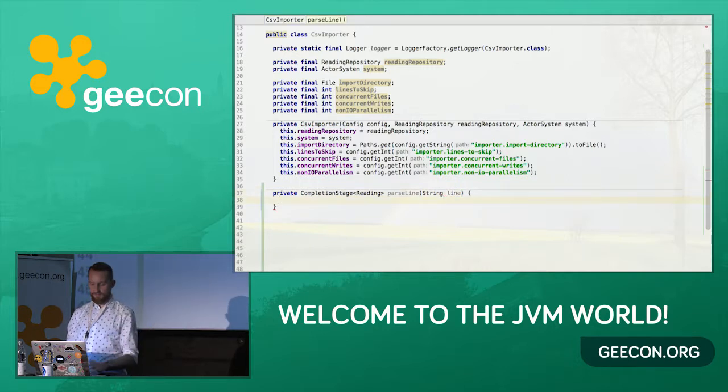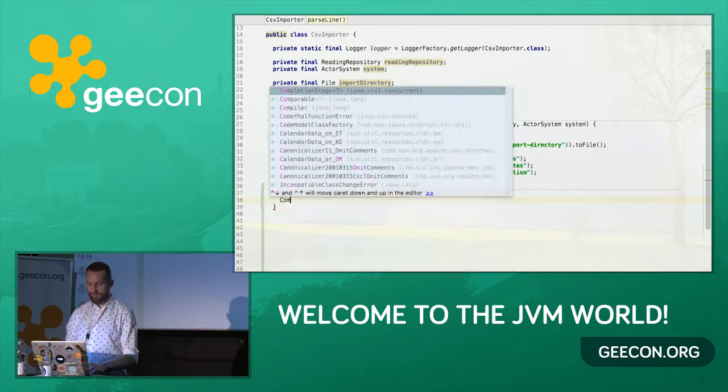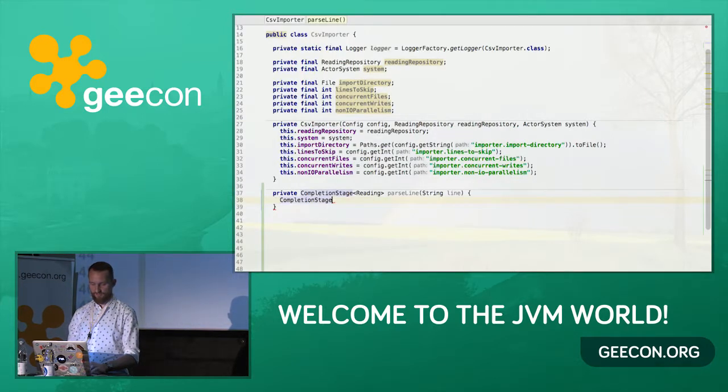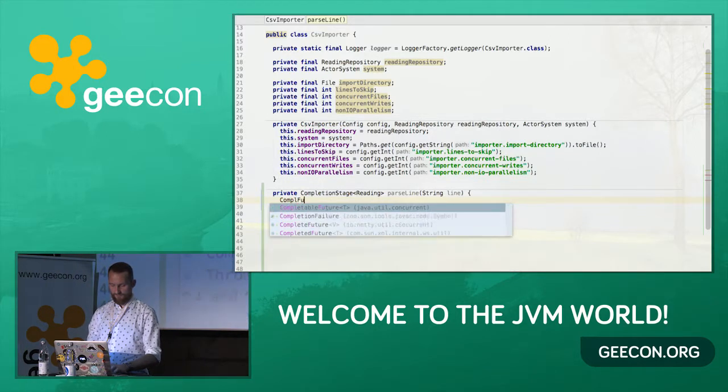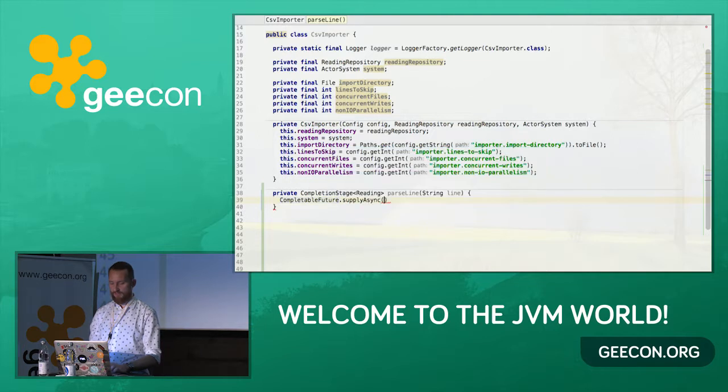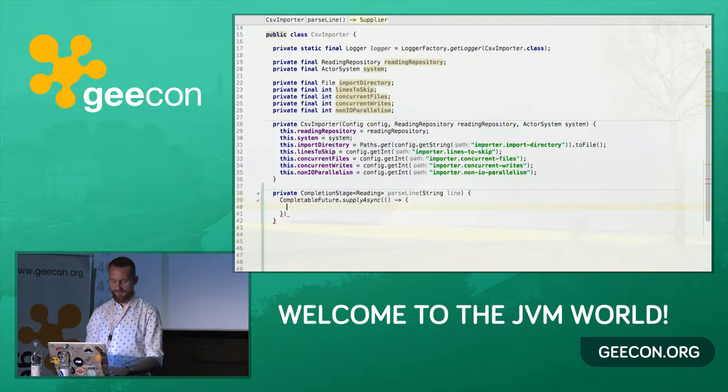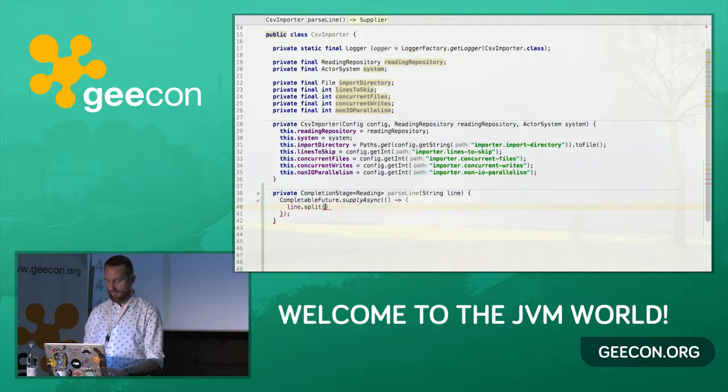Okay, since it's going to be asynchronous, we start with creating a completable future to make the computation asynchronous. We have the supplyAsync method, which basically lets us execute any code asynchronously. And now we're starting with splitting the line by the semicolon, so by our separator. And we're going to call it fields.